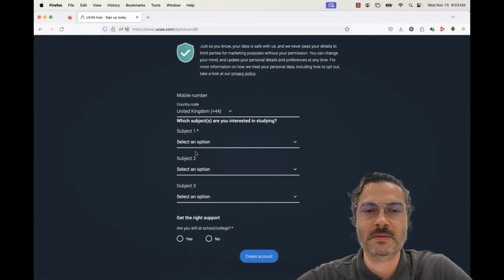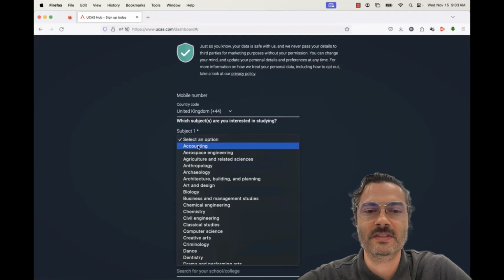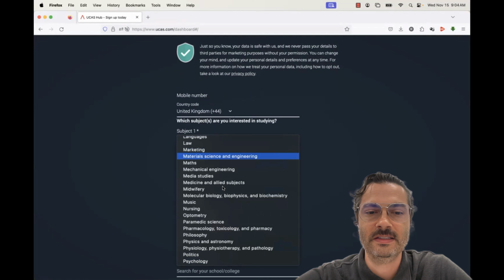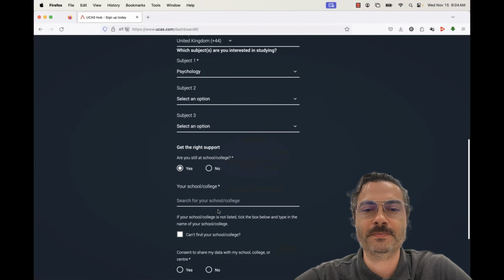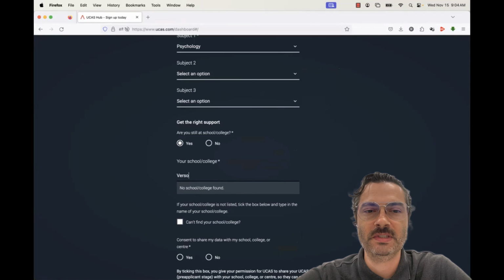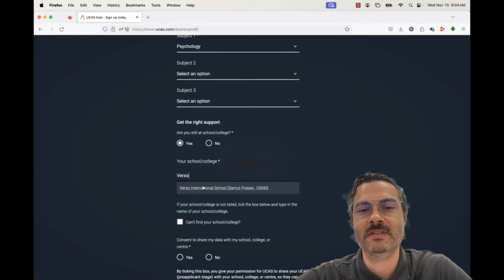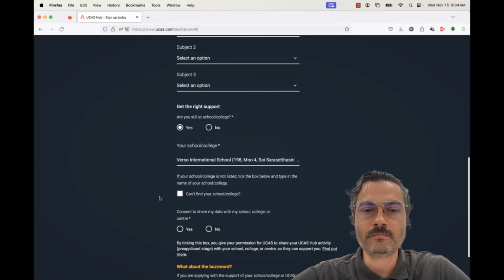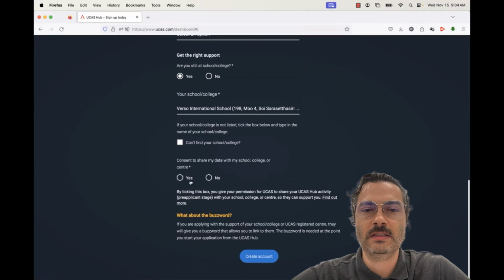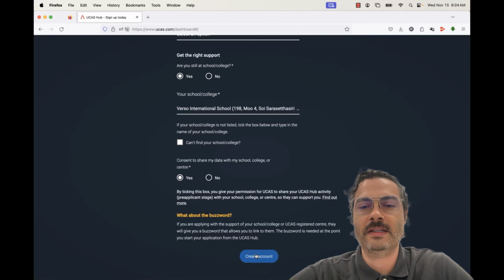I am still at school. Subject I'm interested in, for the sake of this, we'll just say psychology. And we'll leave 2 and 3 blank. Our current school, we'll need to put that in. When I typed, Verso International School came up. Clicking that. Yes, I consent to share my data with my center. And we'll create our account.